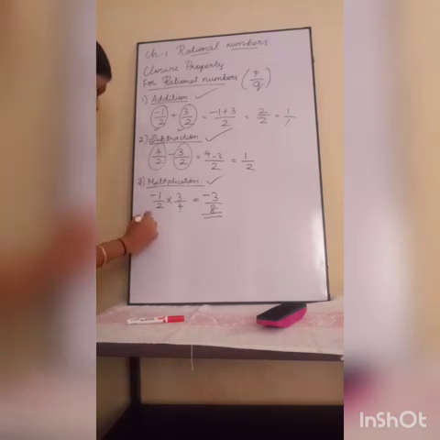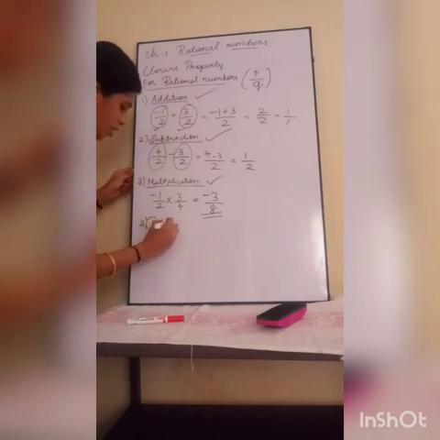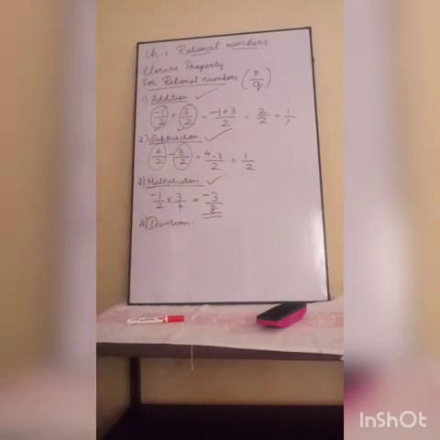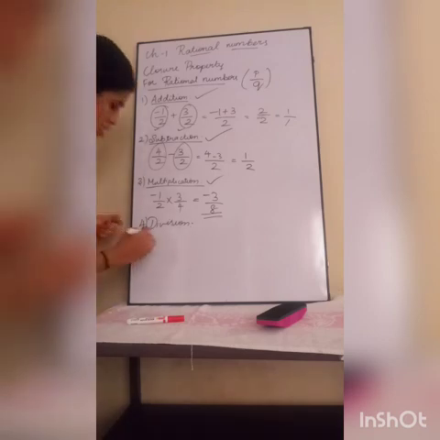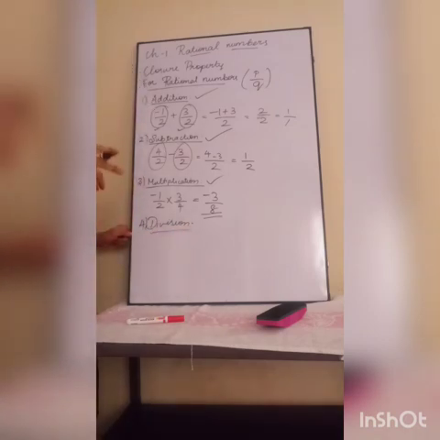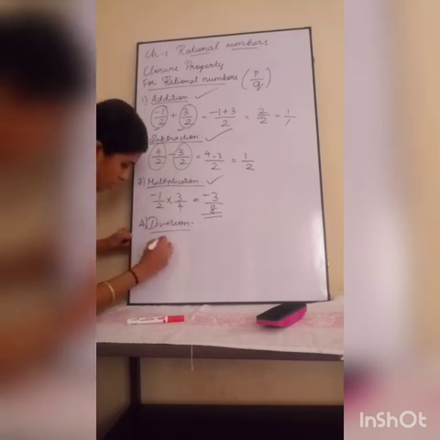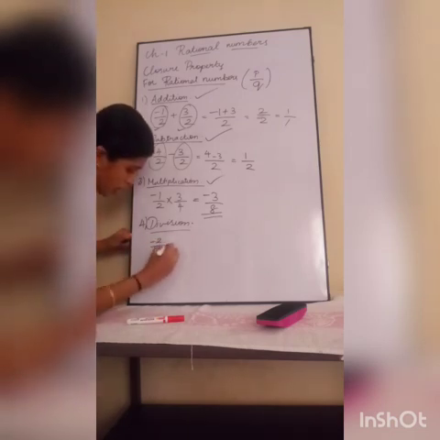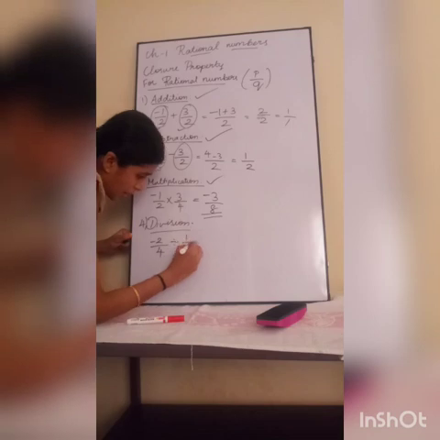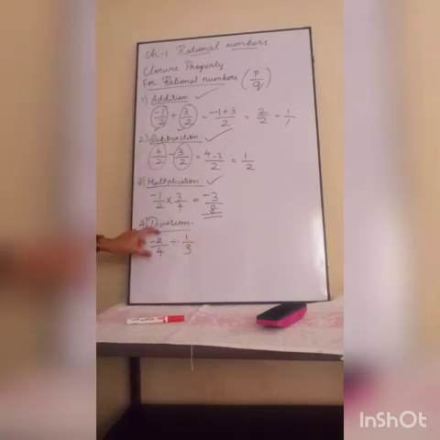Next comes our division. Okay. Till now we were discussing whole numbers and integers, right? In all of those, division does not satisfy the closure property. But in rational numbers, it will be satisfied. See how it is. I am going to divide two rational numbers. See, minus 2 by 4 divided by 1 by 3. This is one rational number, divided by another rational number, right?